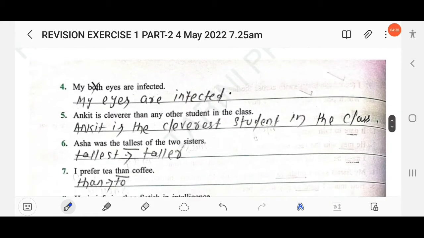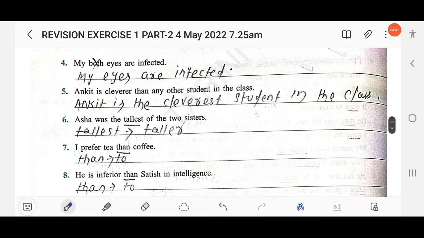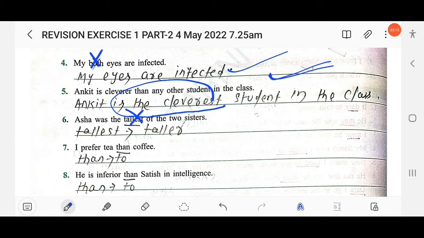Clear? My both eyes are infected. There is no use of using both, so erase both. My eyes are infected. The next, Ankit is cleverer than any other student in the class. Here you have to use the superlative degree. Ankit is the cleverest student. The next, Asha was the tallest of the two sisters. Here comparison is made between two, so there is wrong use of the superlative degree tallest. You have to use taller in place of tallest. Comparative degree should be used.